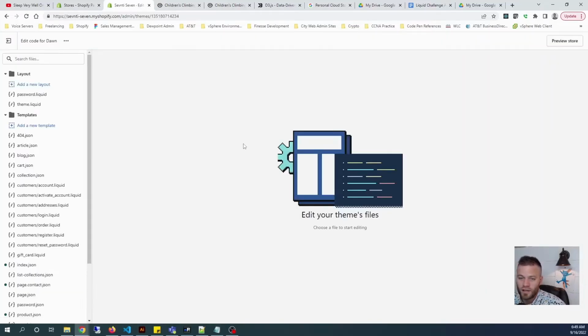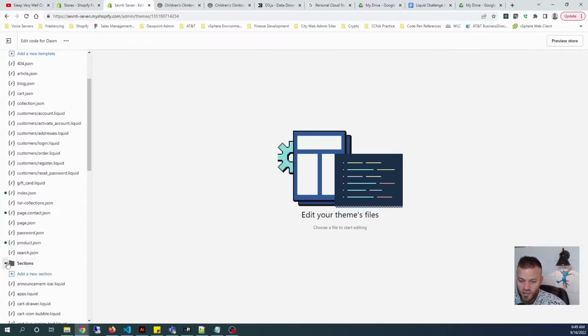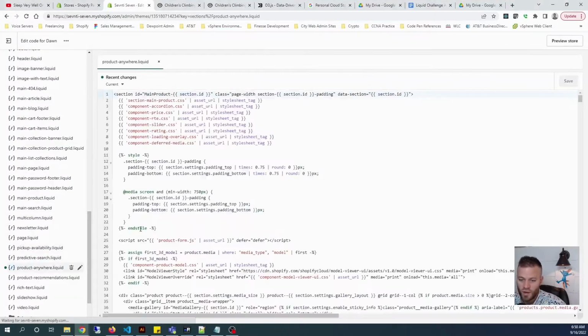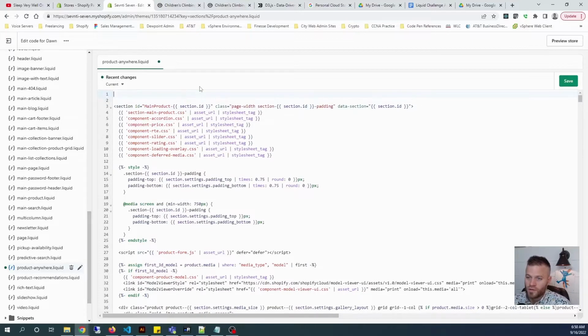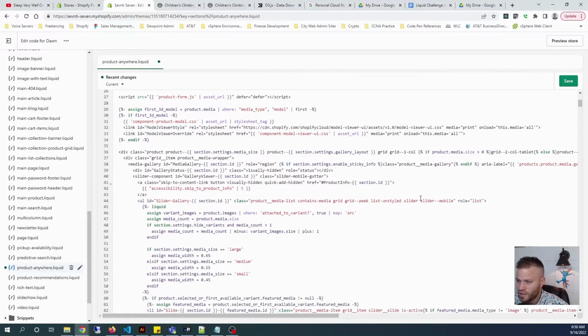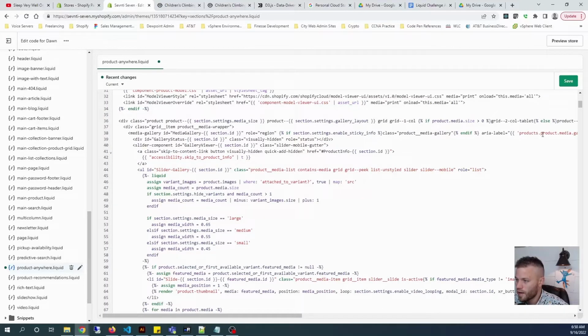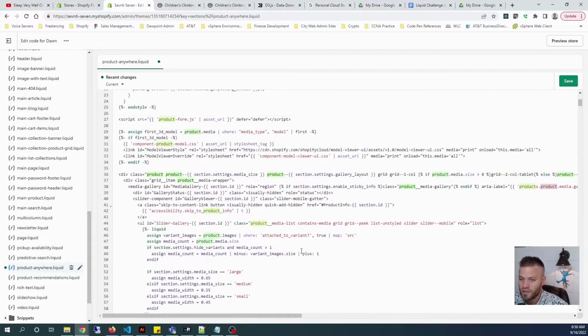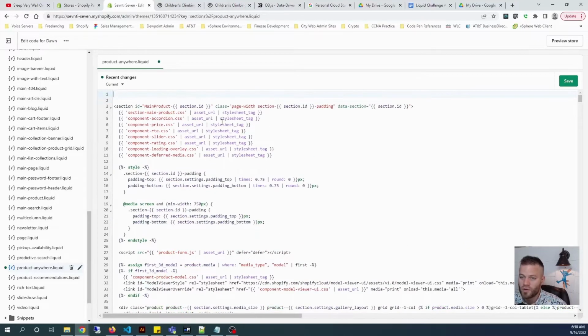So I'm going to go back in here and edit this again. And then let's open the new section that we created. What did I call it? Product-anywhere.liquid. And then we're going to add some code at the top so that product has information in it. And you can see what I'm talking about. If you scroll down a little bit, you'll see that product is the product object, right here. So product.product.media right here. But the only problem is product is an empty object right now, or an empty variable. So we need to add the correct data and add that variable.